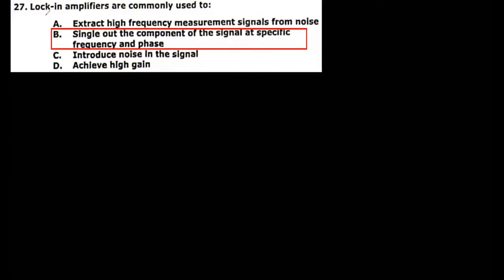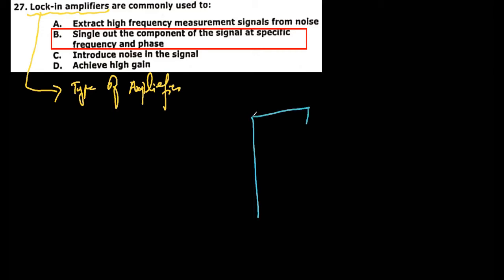Okay, next MCQ: lock-in amplifiers are commonly used to. First of all, we need to understand this lock-in amplifier. A lock-in amplifier is a type of amplifier which extracts a signal with a non-carrier wave from an extremely noisy environment. Like let's say here, this is my lock-in amplifier.